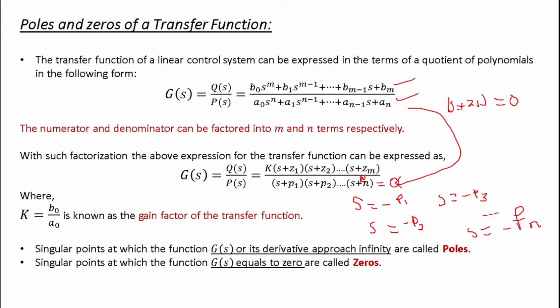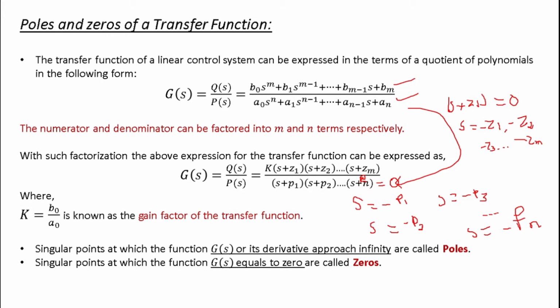So if you put s plus z1 equal to 0, then the value of s is equal to minus z1. Same you can apply for s plus z2, s plus z3, up to s plus zm. In this case you get the values minus z2, minus z3, up to minus zm. So all these are nothing but the values of zeros.